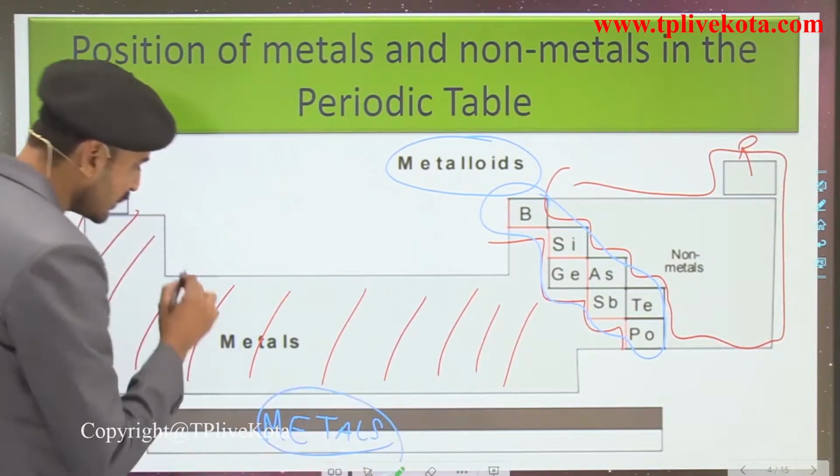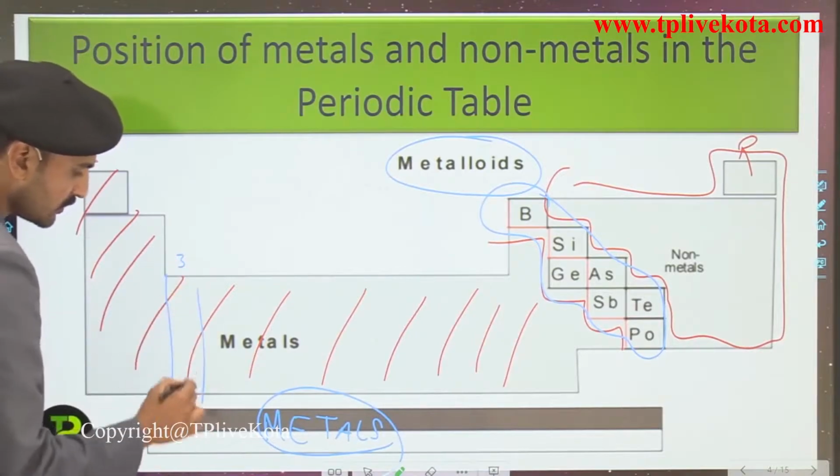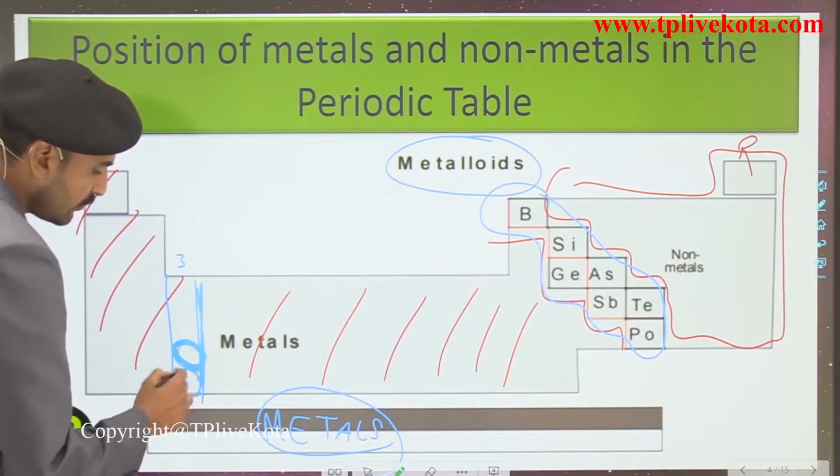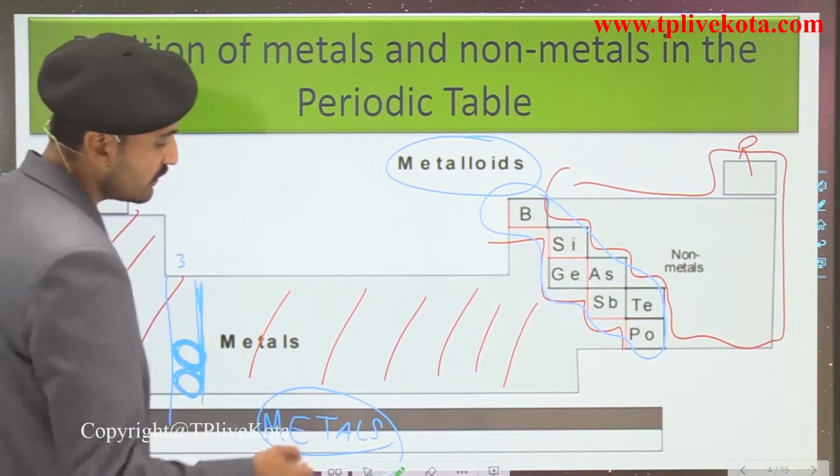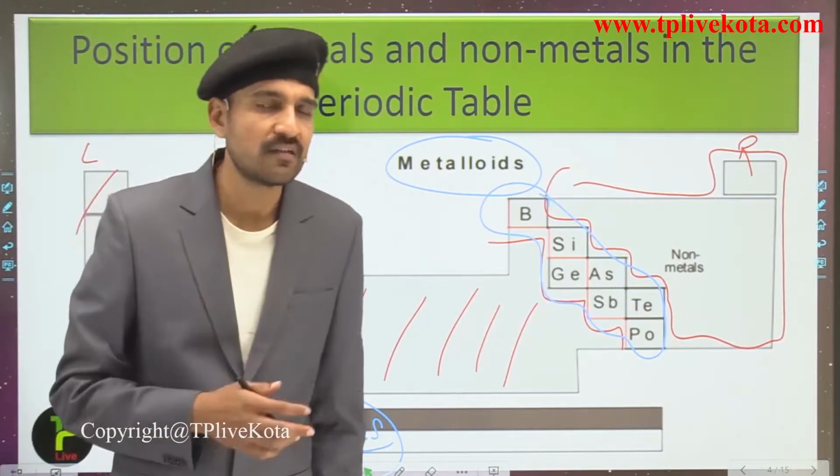They are placed in group number three. Here there are the lanthanoids, and these are the actinoids. They also come under the category of the metals.